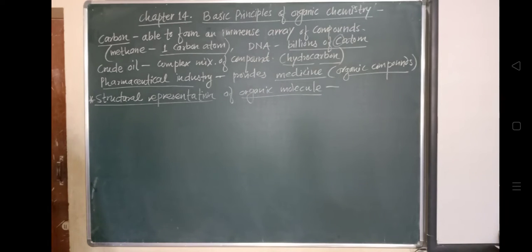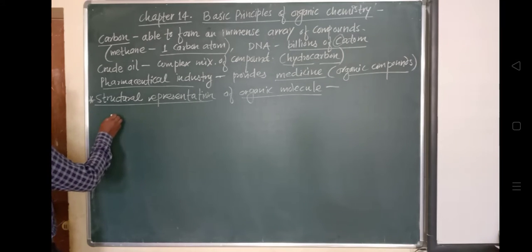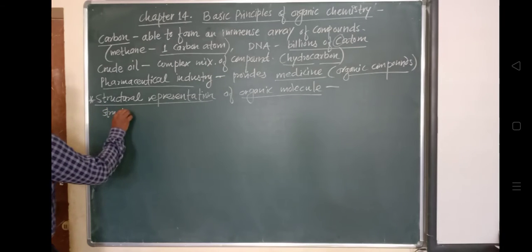In the structural formula of molecules, all the constituent atoms are denoted with their symbols, and all the covalent bonds therein are represented by a dash. So if we see the structural representation of a molecule, I will write here a structural formula.